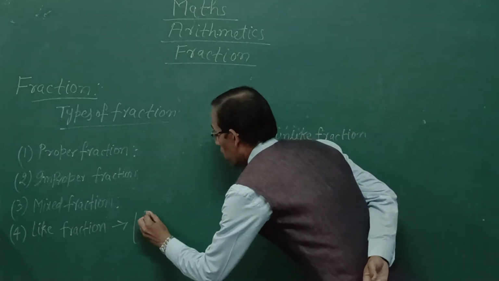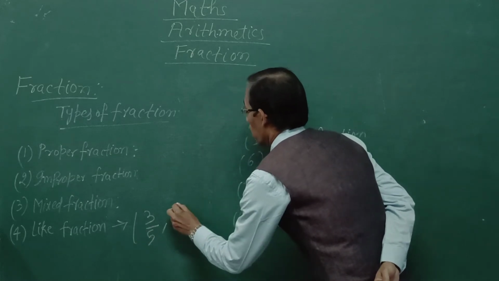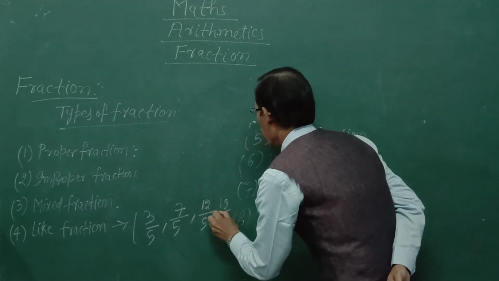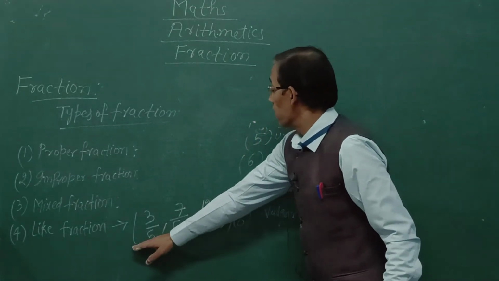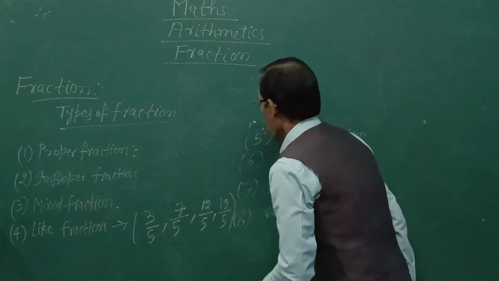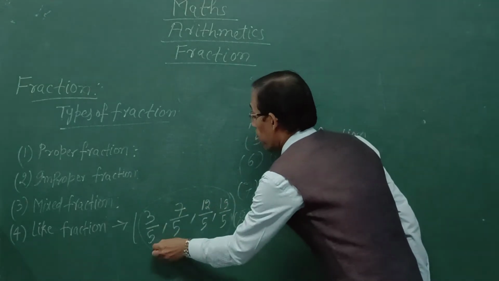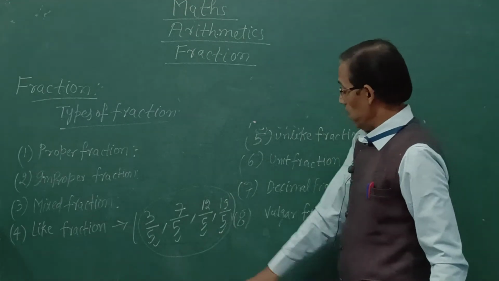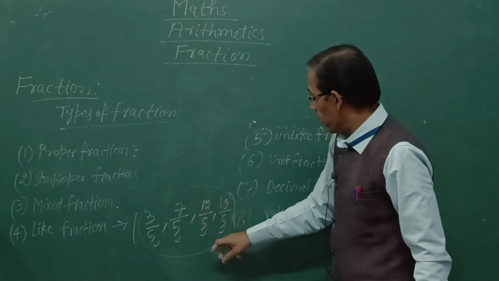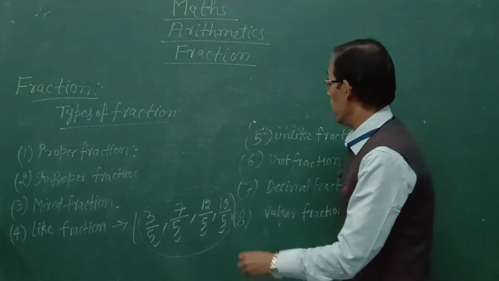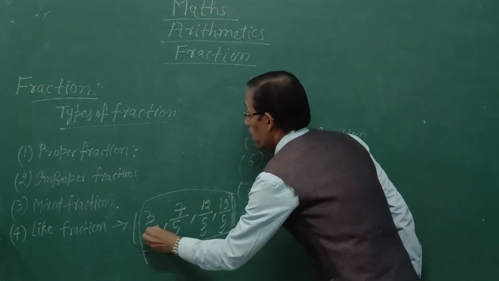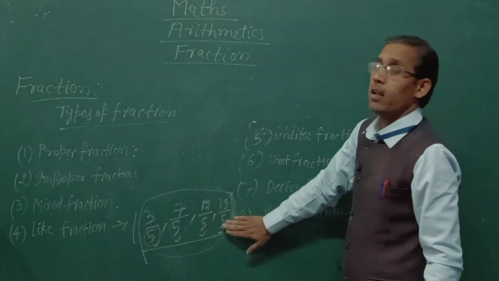Like that, 3 upon 5, 7 upon 5, 12 upon 5, 19 upon 5. This is a group of fractions whose denominators are same. In this fraction, denominator is 5. In this one, denominator is also 5. In this one also 5, and in this one also 5. Here you see that the group of these fractions have the same denominators, so this group is called like fraction.